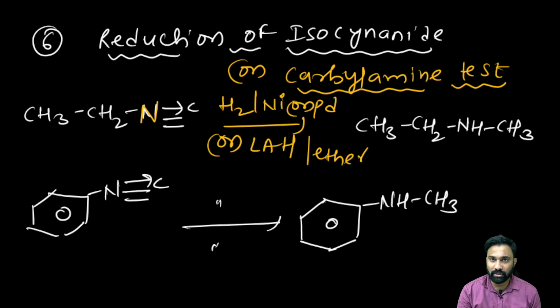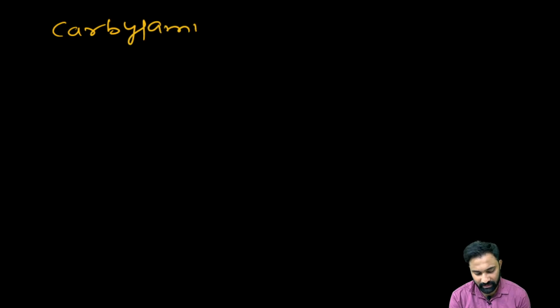The 1-degree amine and the 2-degree amine can be distinguished by the carbylamine reaction, right? Now we'll see the reaction of the carbylamine test. How to distinguish the 1-degree amine and the 2-degree amine? They can be distinguished by which one? Carbylamine reaction. Carbylamine test.